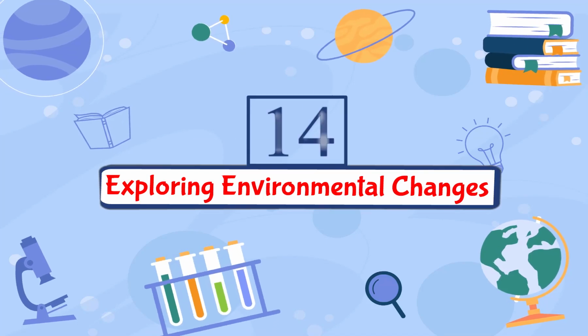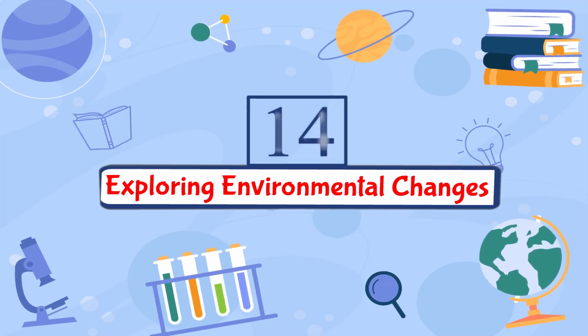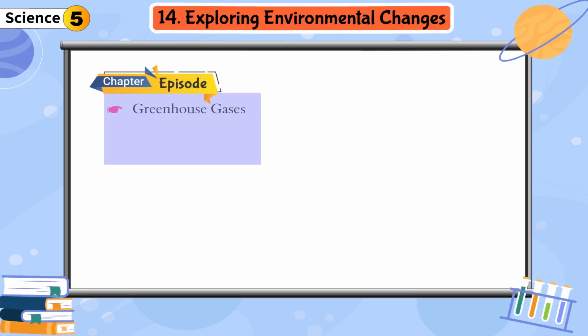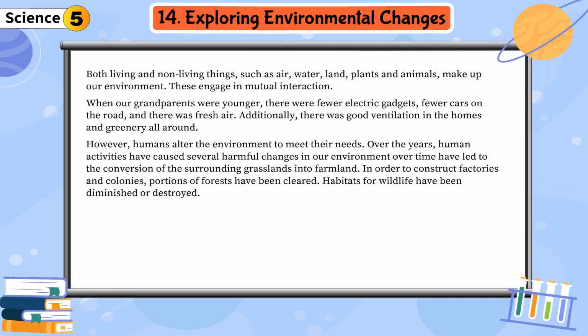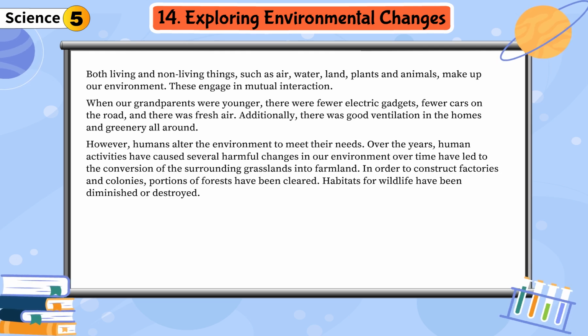Chapter 14. Exploring Environmental Changes. Greenhouse Gases. Global Warming. Pollution. Both living and non-living things, such as air, water, land, plants and animals, make up our environment. These engage in mutual interaction.